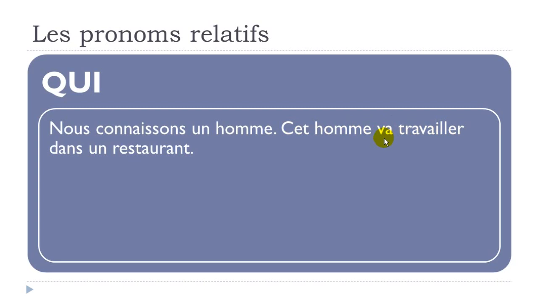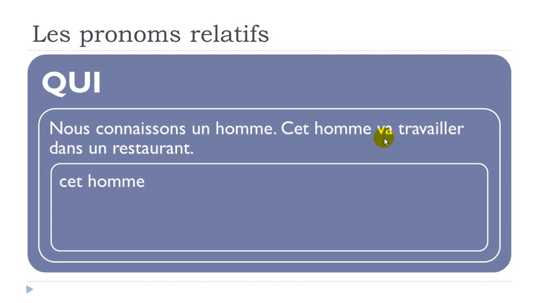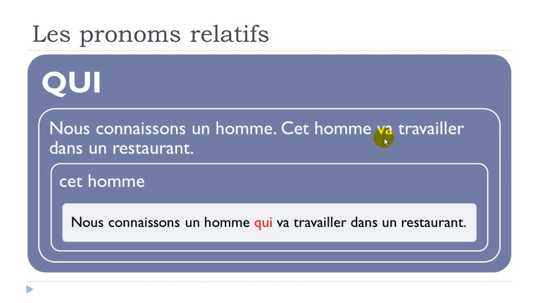So this man, cet homme, is going to work, va travailler. Of course, same thing here. We don't want to repeat cet homme or un homme. So we will get this: Nous connaissons un homme qui va travailler dans un restaurant. Just before the verbs here. So it's quite simple.